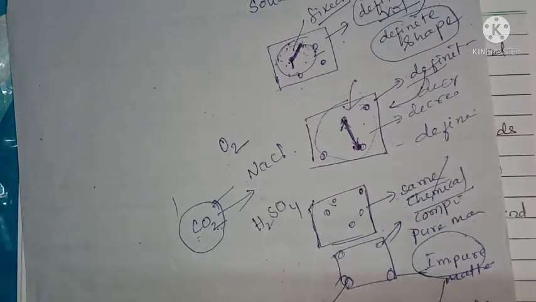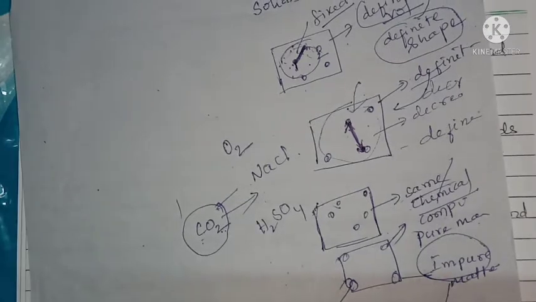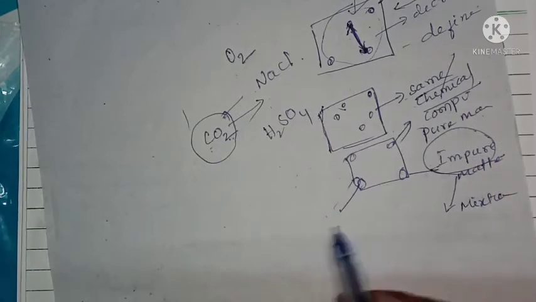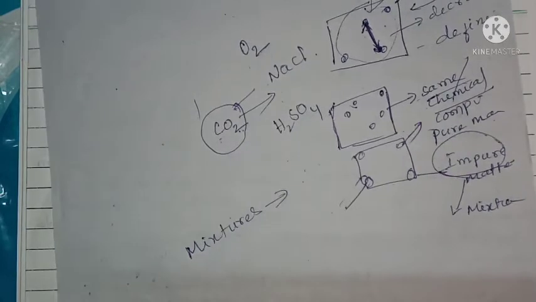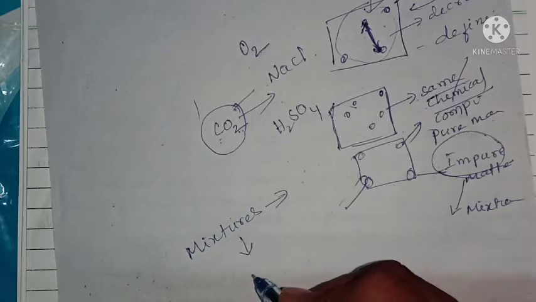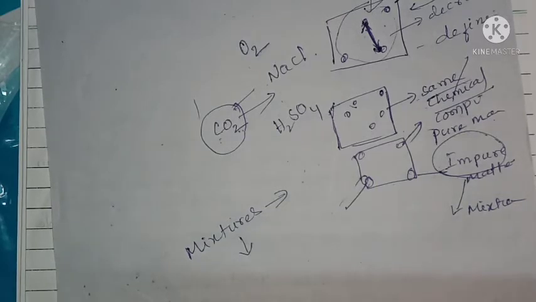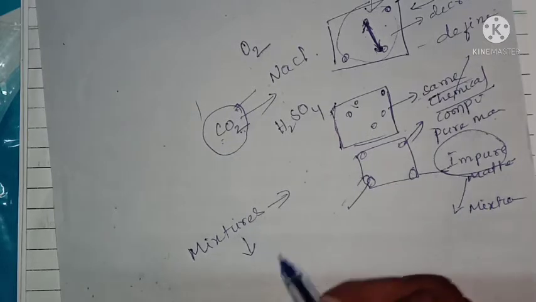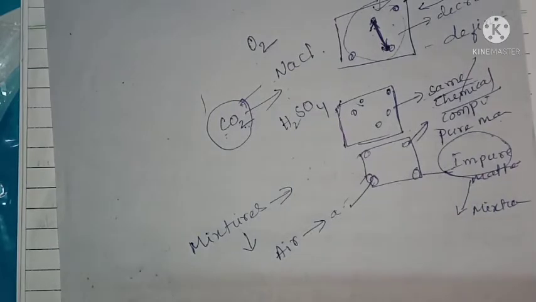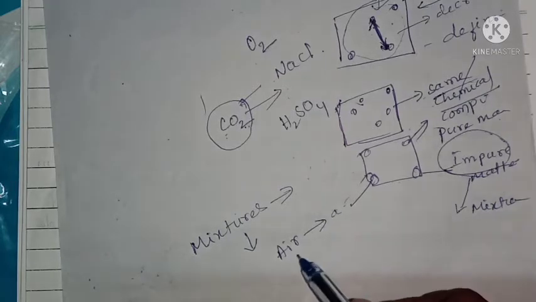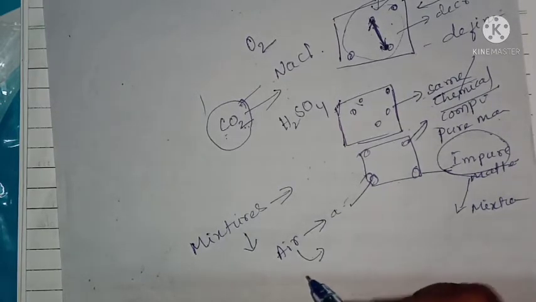The examples for pure matter are elements and compounds, whereas the example for impure matter is mixtures. Mixtures are nothing but the impure form of matter. Why are mixtures impure? Because their composition is not the same; their composition is different. For example, air is a mixture. Air is not a pure matter, it is an impure matter, because air's composition is not the same, it is changing.